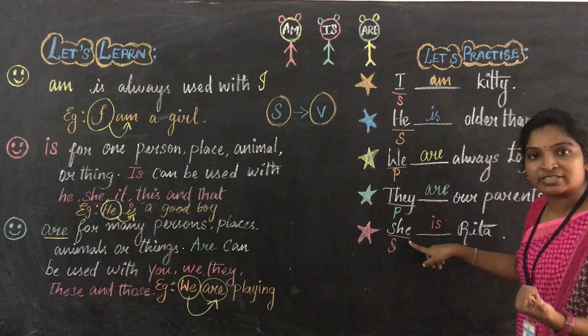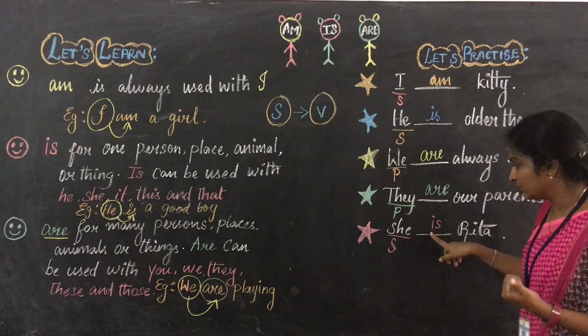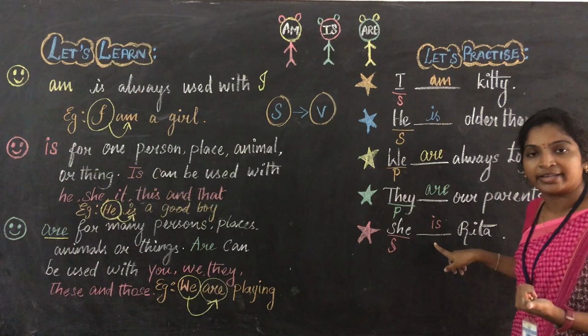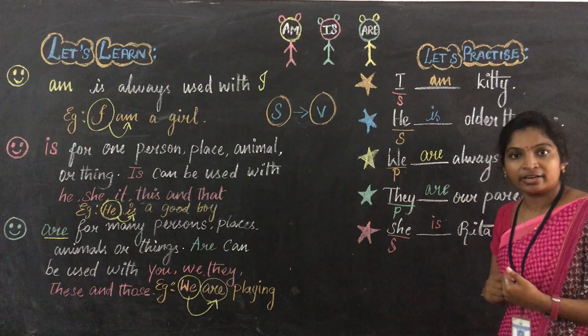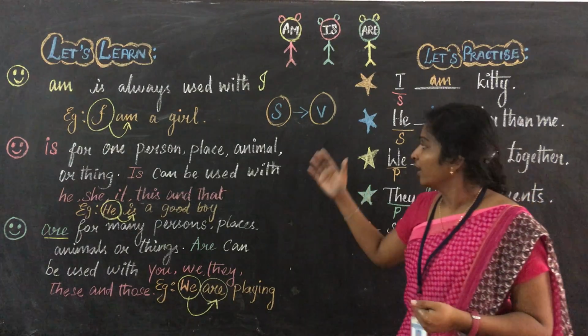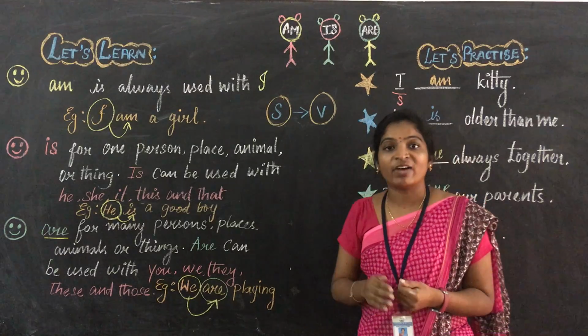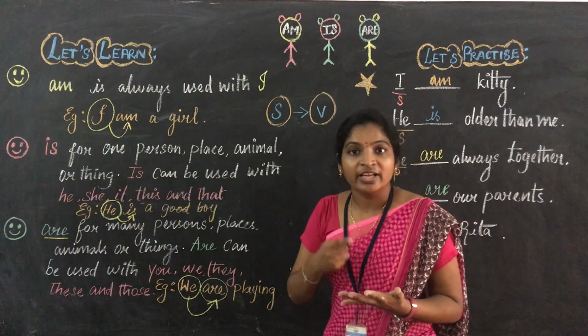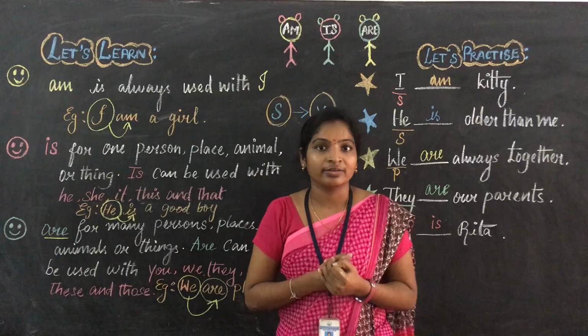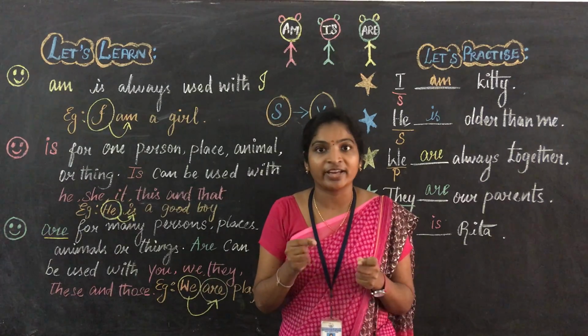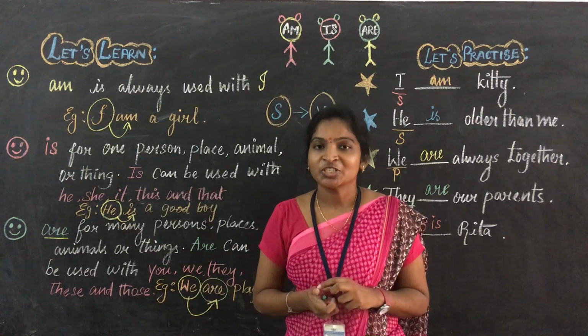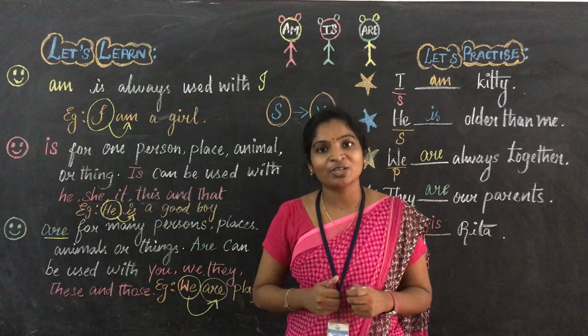Here she refers to the singular subject. For this singular subject we are writing is. That is a singular verb. Are you clear with this? Am, is and are, where we have to use am, is and are. Are you clear? Okay, if you have any query in this topic, you can ask me. Surely I will make it clear. Thank you so much for your watching.